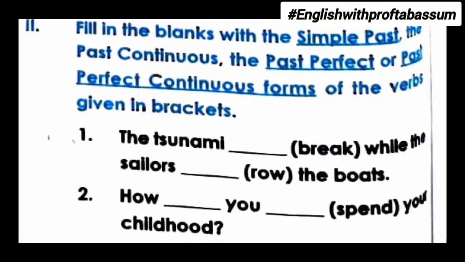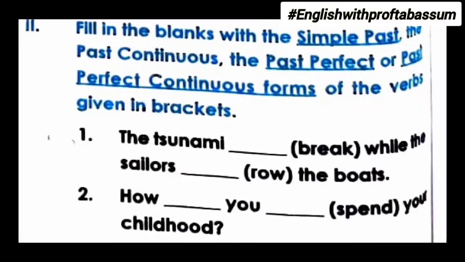Next exercise, fill in the blanks with the simple past, the past continuous, the past perfect, and the past perfect continuous forms of the verbs given in brackets. First one, the tsunami dash while the sailors dash the boats. So in this one, two actions are happening at the same time. So we need to find out which action is happening longer and which is happening shorter. So I understand that sailors rowing the boats was a longer action. So that's why it is past continuous. So the sailors were rowing.